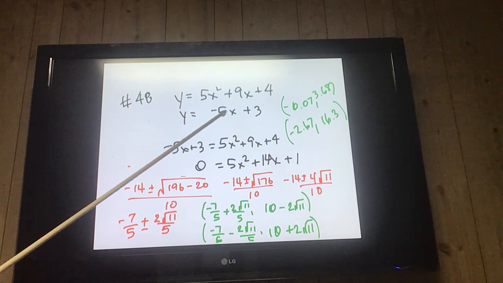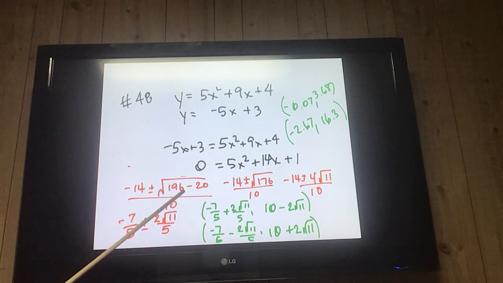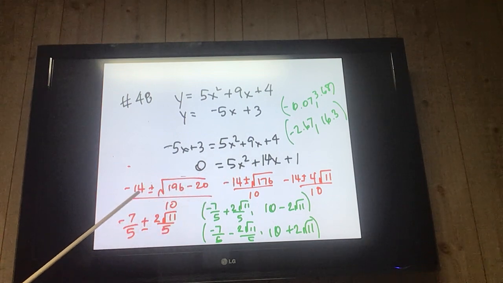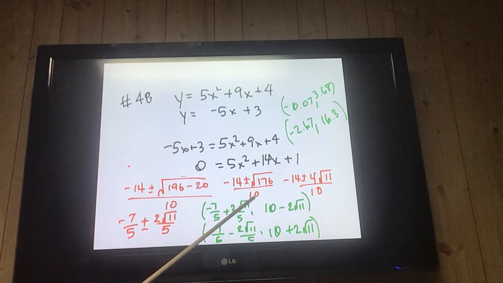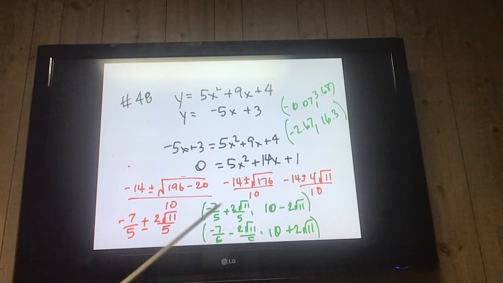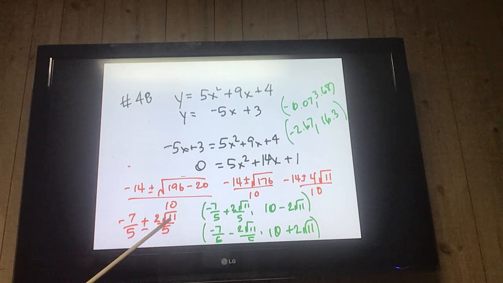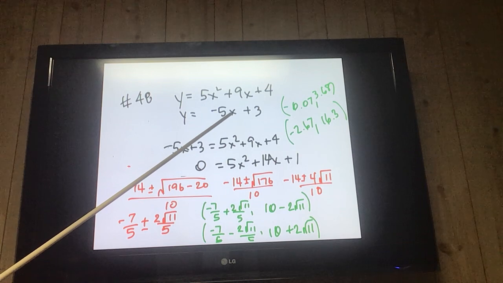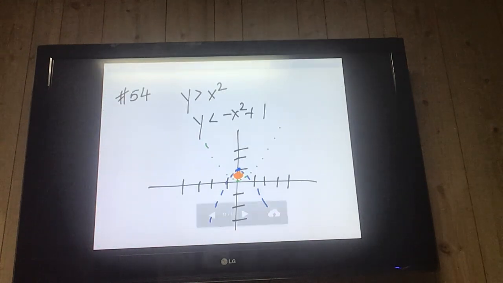But that's what we did, everything the same, brought everything to the side, factors of 5 that would add up to 14. There is none, so I used the quadratic formula. So plugged in 14 for B, and the 4AC here to get this, simplified to get this, simplified to get this. So I have x, which is negative 7/5 plus 2 over square root of 5. And I get negative 7/5 minus 2 square root of 11 over 5. Then I would take each one of these, separate them, plug it back into here, and simplify to get this, is what we would get. So you won't have one of those on your test, so I wouldn't worry about that.